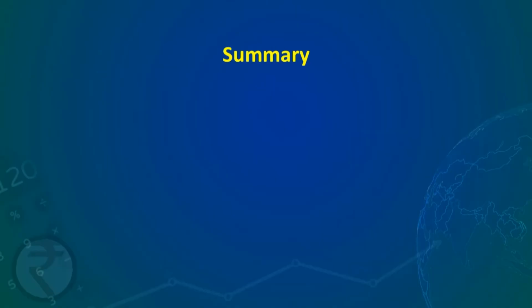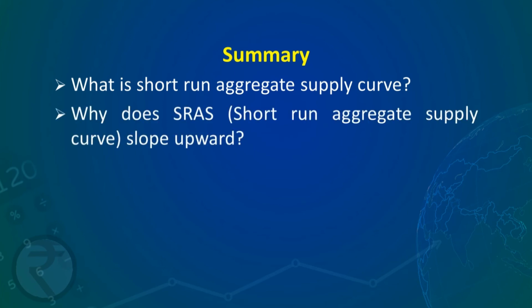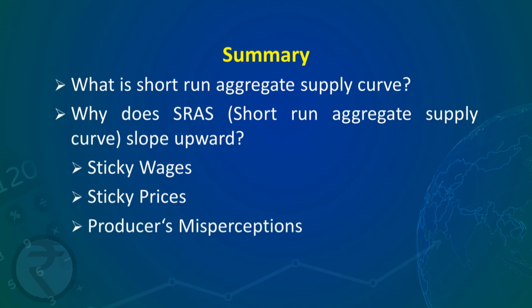So, dear students, now you have seen what the short run aggregate supply curve is. Why does SRAS slope upward? The reasons are sticky wages, sticky prices, producers' misperceptions and workers' misperceptions.